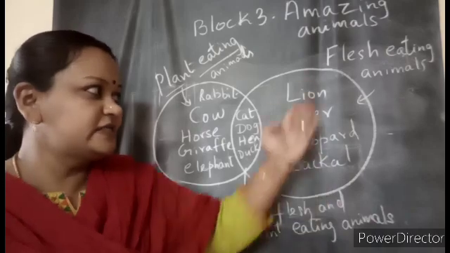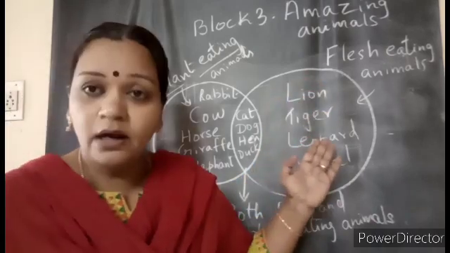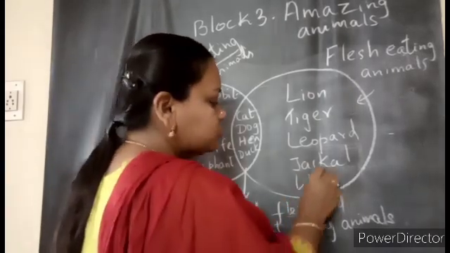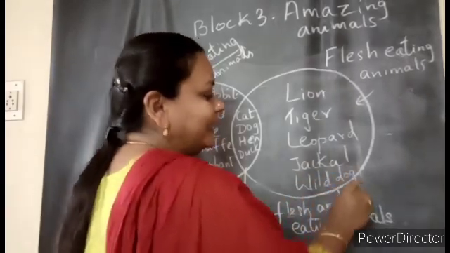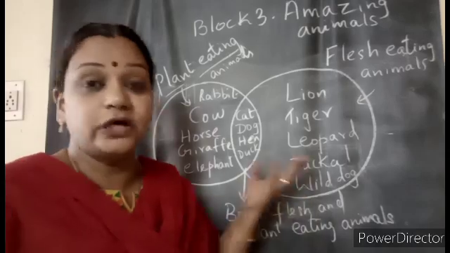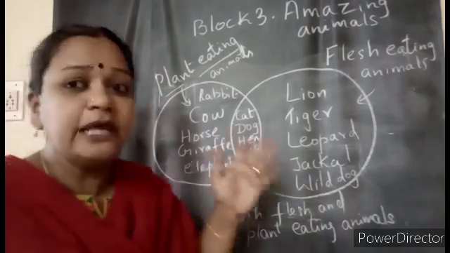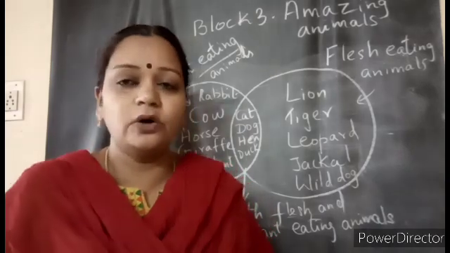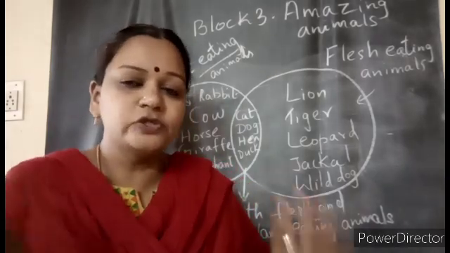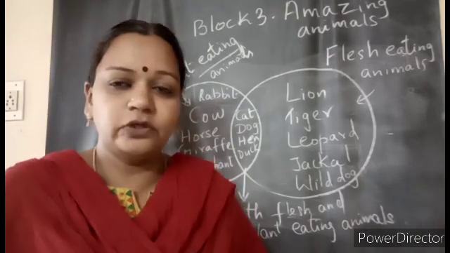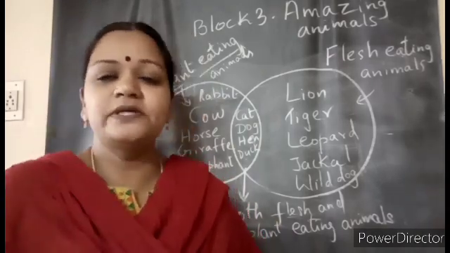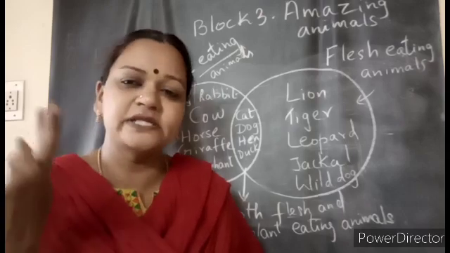Same way here, already we have discussed, lion, tiger and leopard will hunt and eat. But if you take the jackal and wild dogs, they are also flesh eating, but they will eat the dead animals. Like that we can add the vulture here also. And some of them eat both. Even dogs, you might have seen, if the dog is not taken care of by anybody and is on the streets, it will be searching for food and eating. Somehow some people will give, and sometimes they will search and hunt small animals.